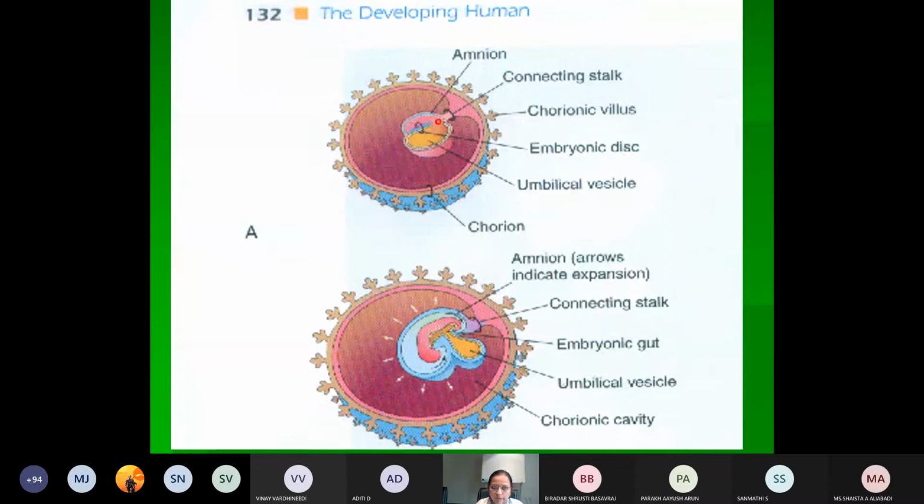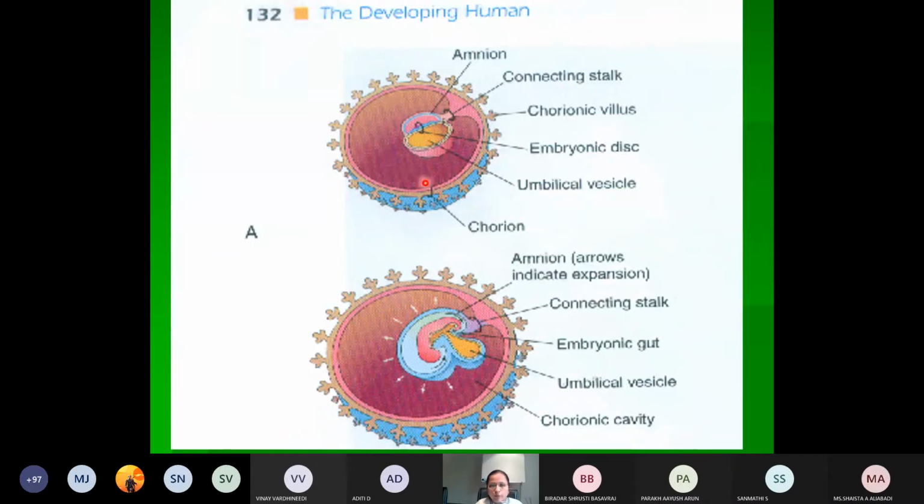This is the amniotic cavity, which is initially small. Later it enlarges and surrounds the embryo at the expense of the extraembryonic coelom, or chorionic cavity. So the amniotic sac enlarges and surrounds the embryo. This is called the amniotic cavity or amniotic sac, which is filled with amniotic fluid. So what does the amnion constitute? It constitutes the amniogenic cells, the flat cells which form the roof and the lateral wall, and the somatopleuric layer of the mesoderm.